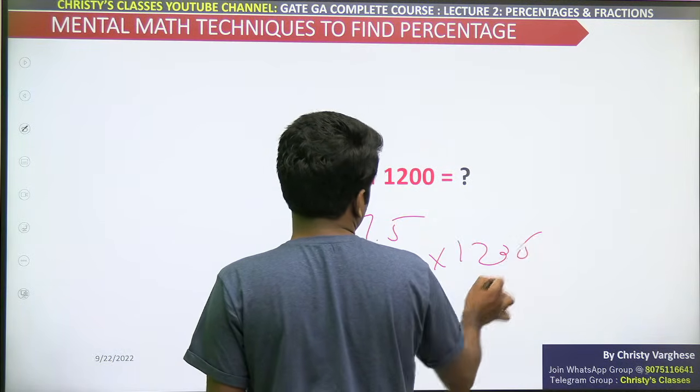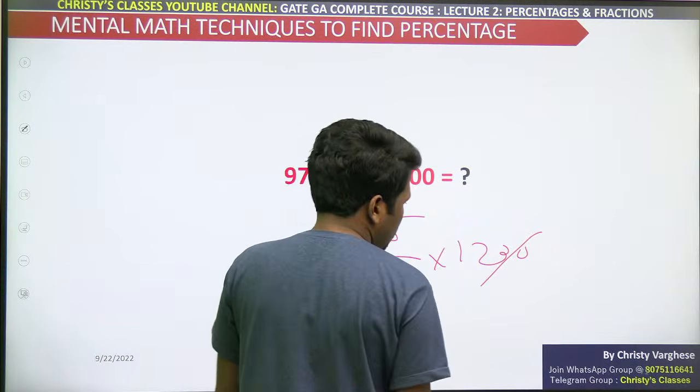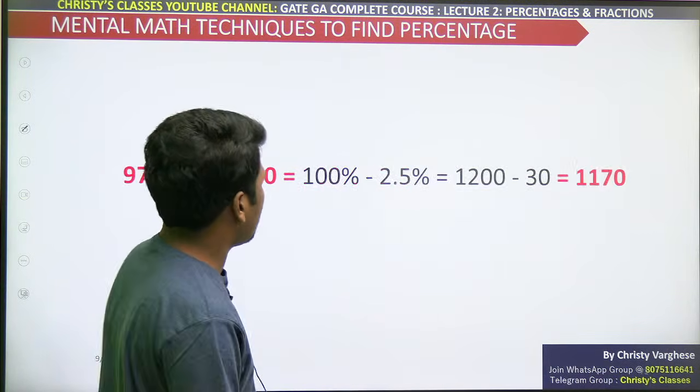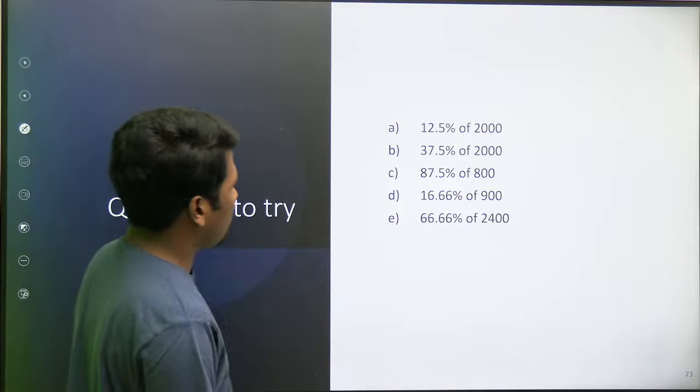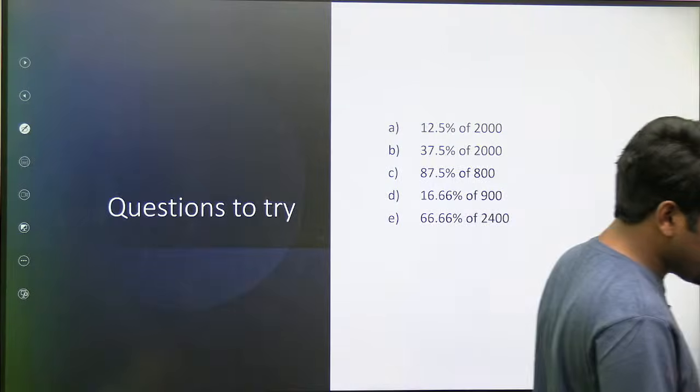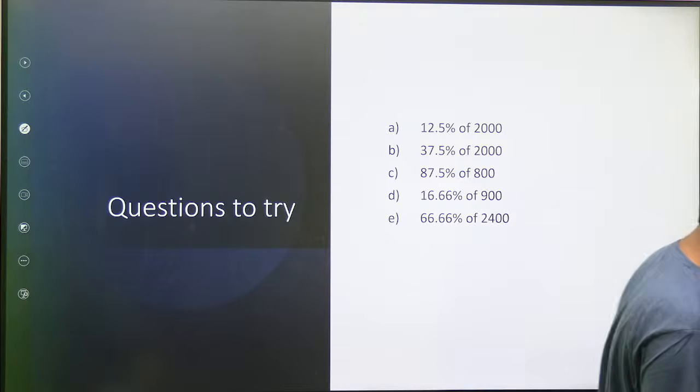Mental math has different perspectives. Whichever perspective of that you are taking, that is okay, provided it is giving you answers faster. So can you answer these 5 questions super fast?